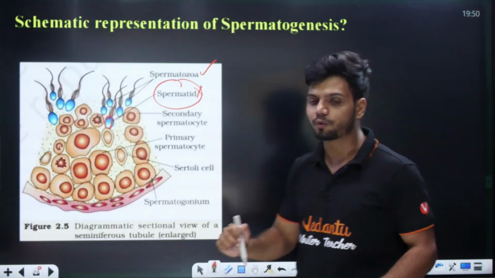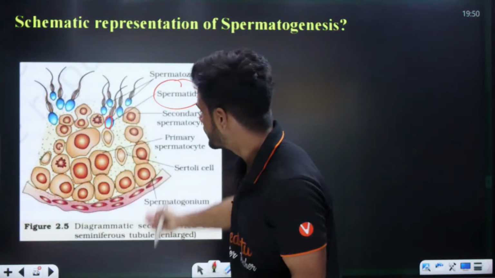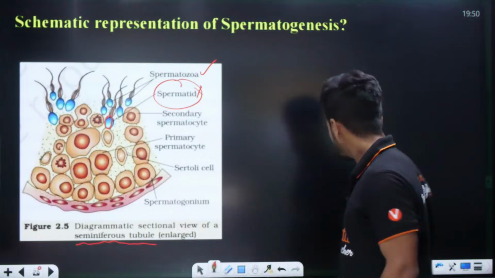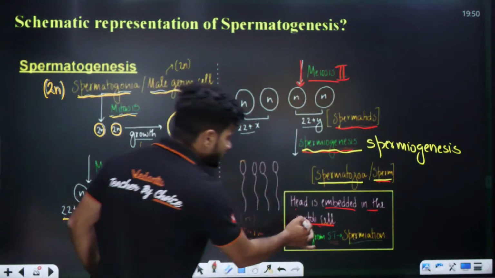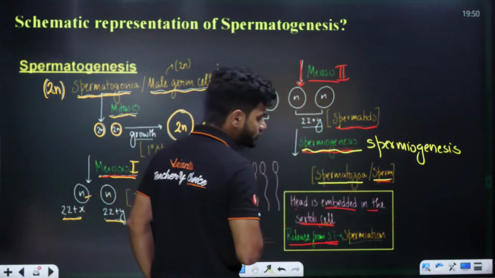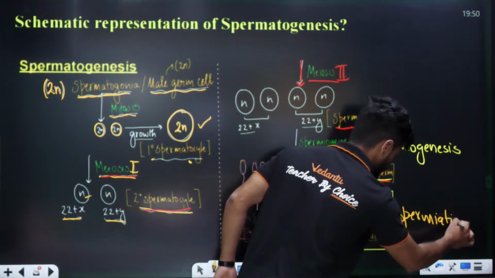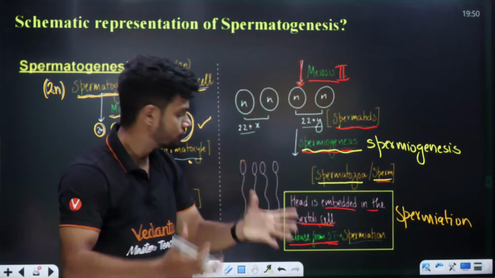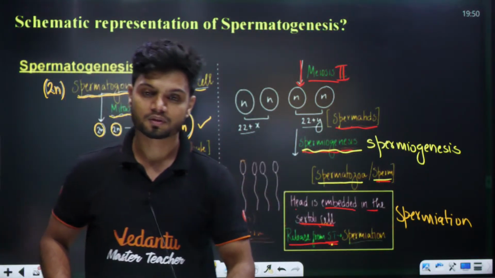So whenever there is requirement, the sperm are released from the seminiferous tubule. So what do you call that? Release of sperm from the seminiferous tubule is called spermiation. Spermiation. So release of sperm from the seminiferous tubule is called spermiation.